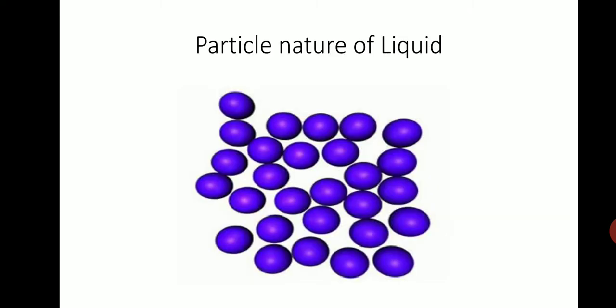Next state is liquid state. In solid state, we have seen that the particles are very tightly packed. Similarly, the liquid state differs from solid due to their particle arrangement. How are the particles arranged in a liquid state? The particles are not closely packed.